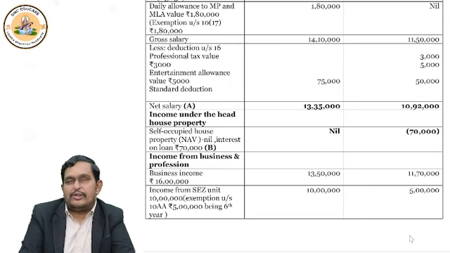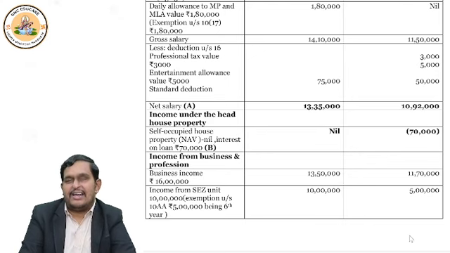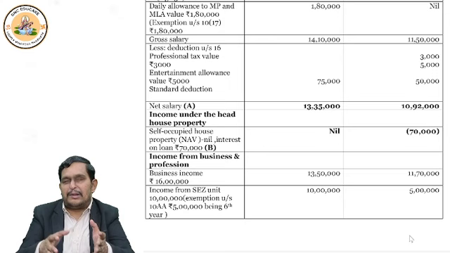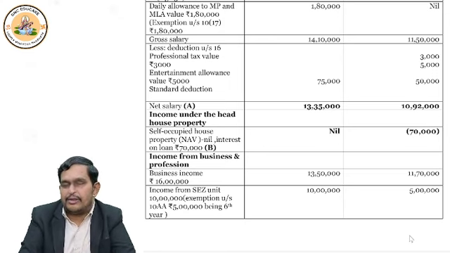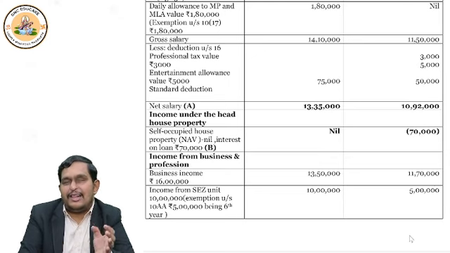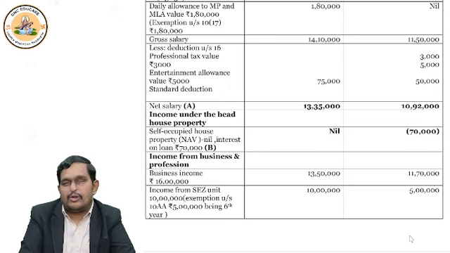So net annual value, that is rental income, is nil. And from that, standard deduction 30% of NAV, anyhow nil minus 30% is nil. Interest on loan 70,000 is there. If you purchase the house for your personal stay, still if you have taken the loan, you have to pay the interest. So that interest is 70,000. If it is a self-occupied house property, this interest of 70,000 is not deductible under the default regime.